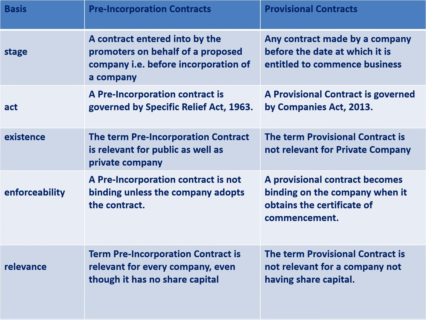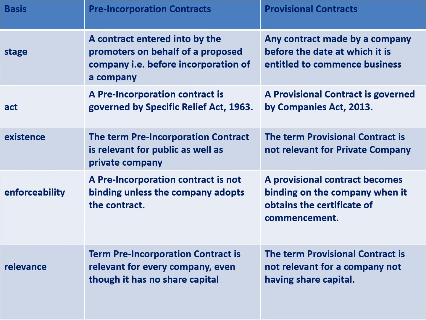Now next comes again the difference between the two: pre-incorporation or preliminary contract and provisional contract. Now, we have three stages as we said: promotion, incorporation, and commencement.